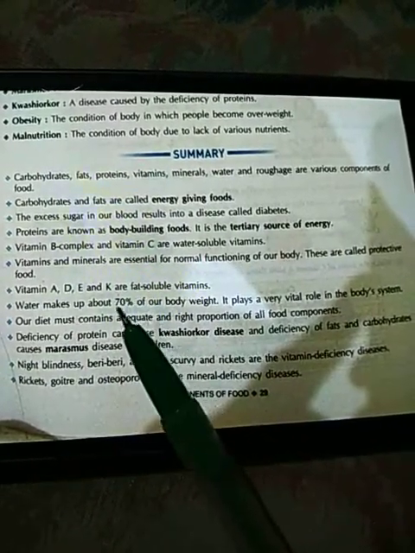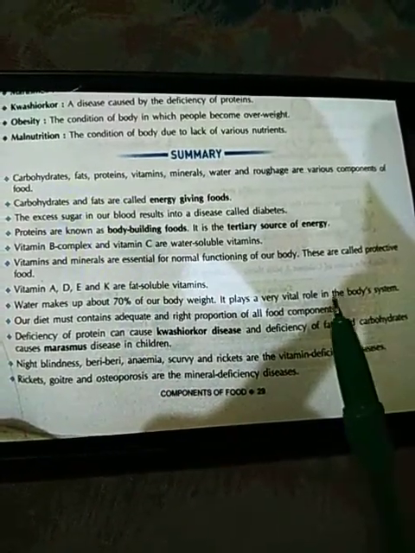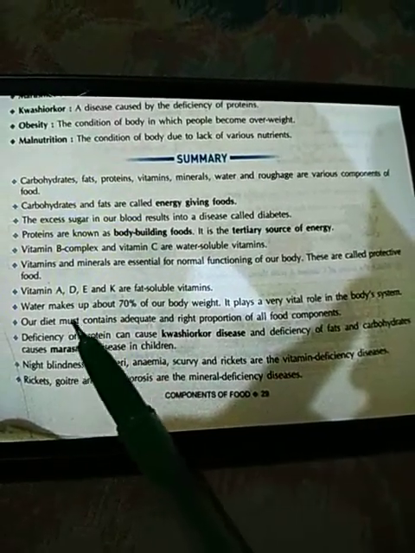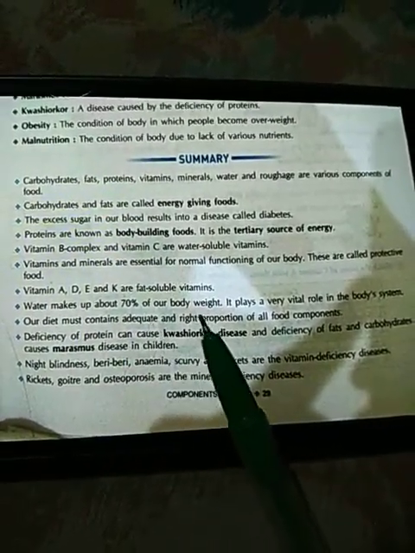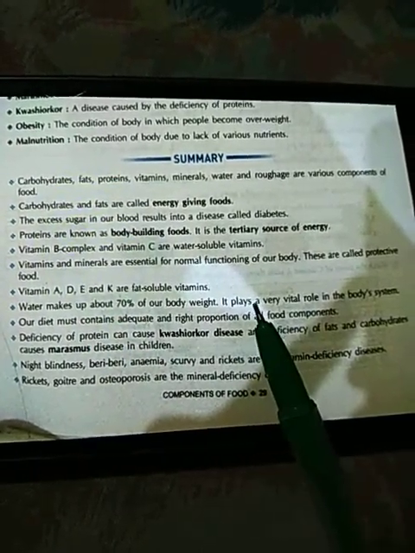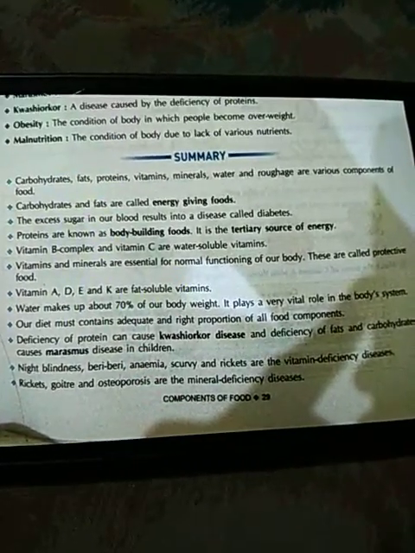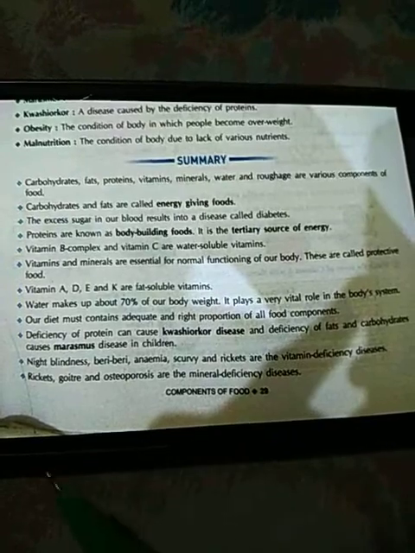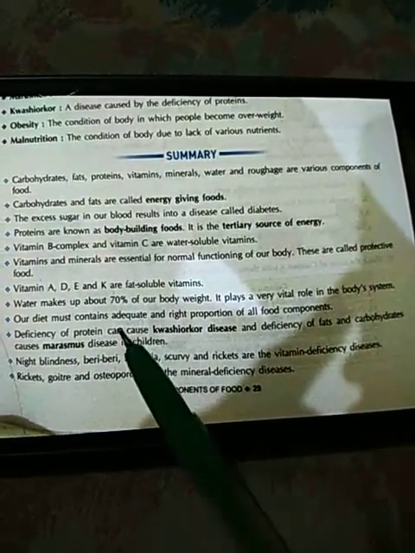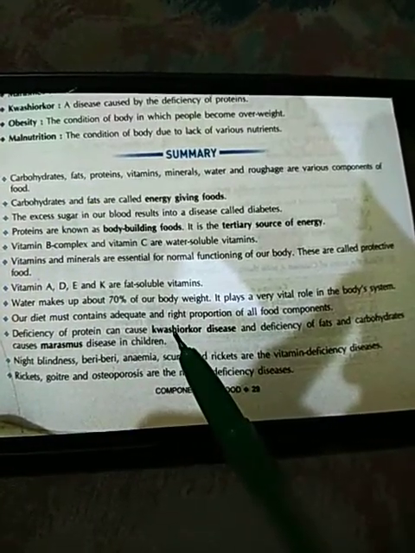70% of our body is made up of water. So it plays a very vital role in the proper functioning of all the body system. Our diet must contain adequate and right proportion of all the food components so that we could get the required amount of nutrient, means the appropriate amount of nutrient required for our body. Deficiency of protein can cause kwashiorkor, and deficiency of fats and carbohydrates cause marasmus disease. These diseases occur in children basically.